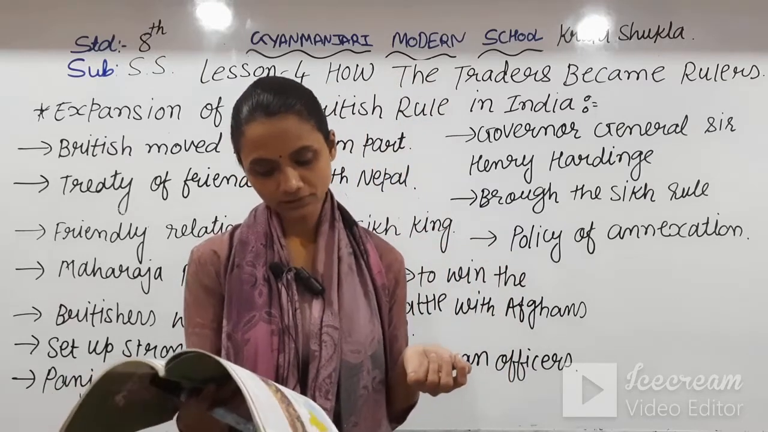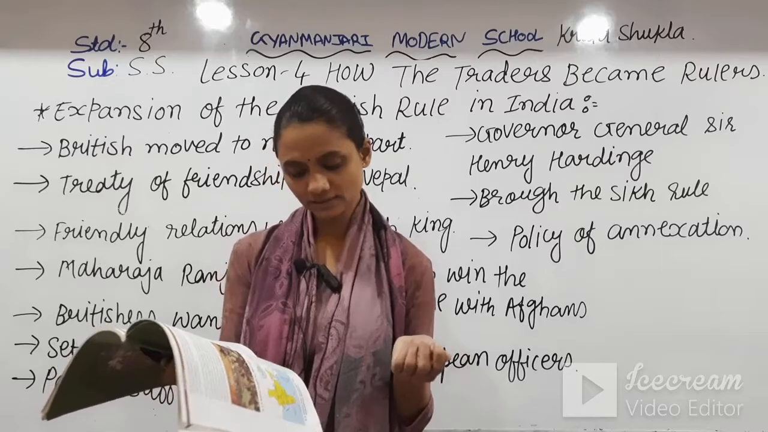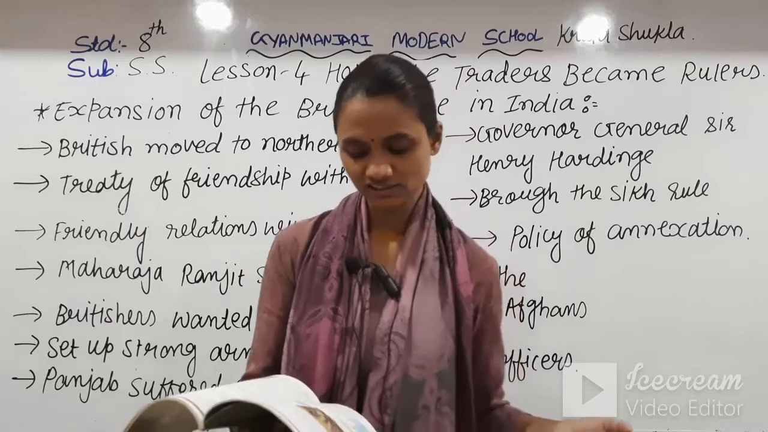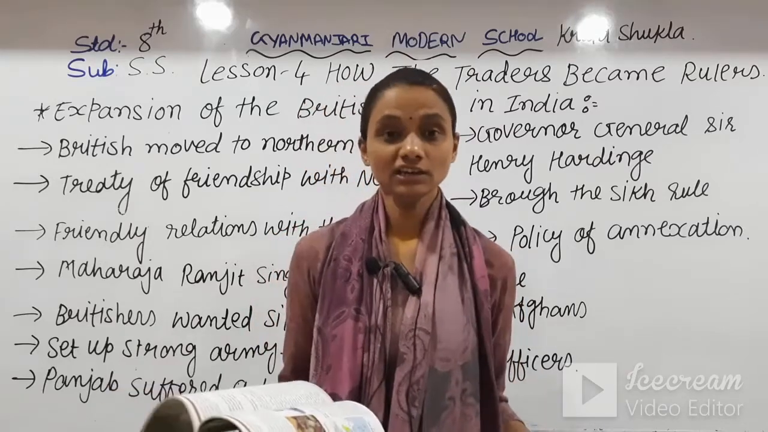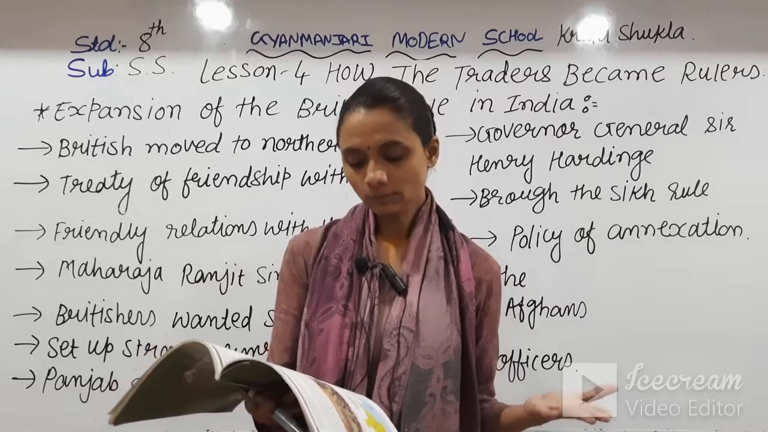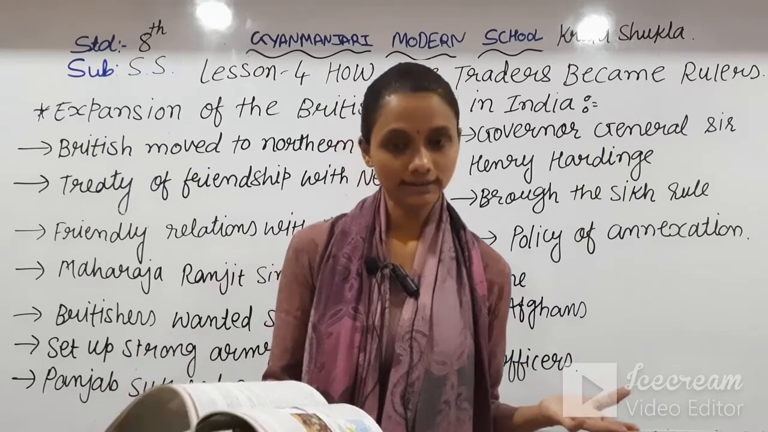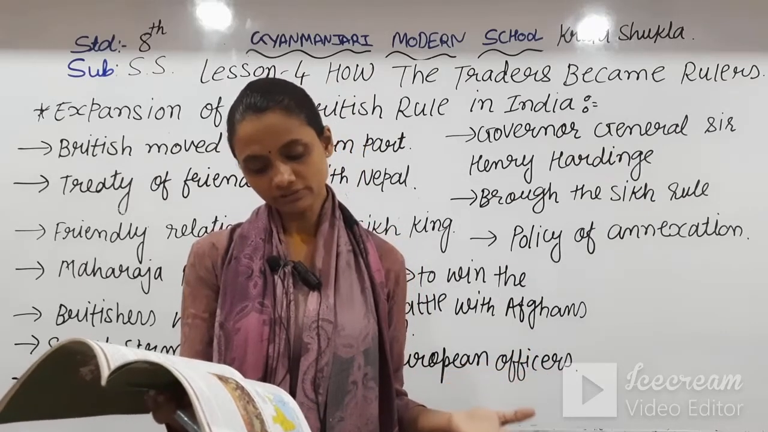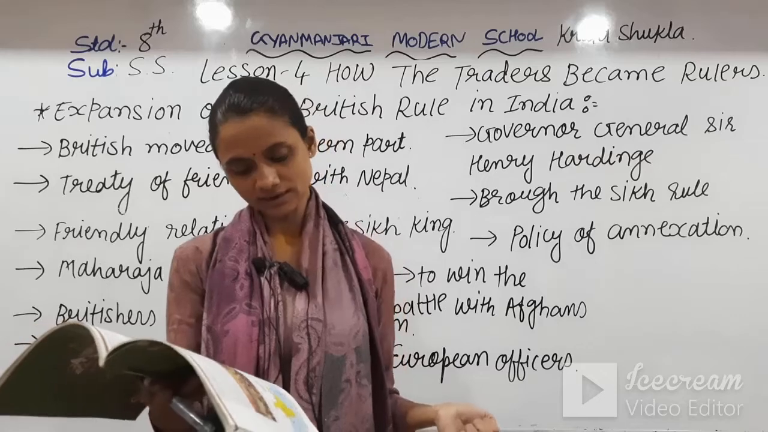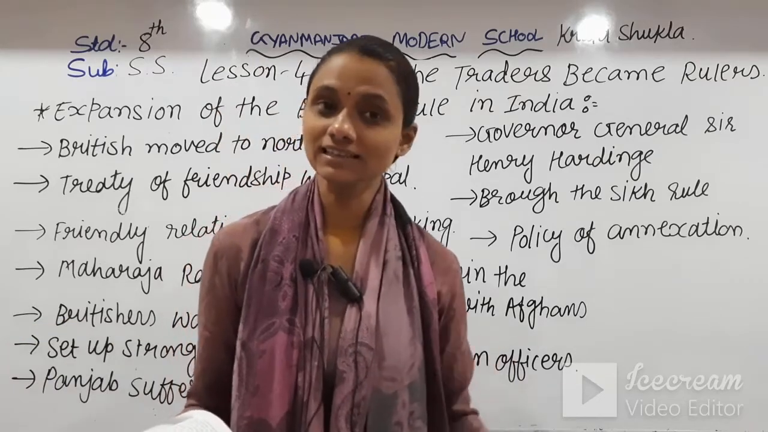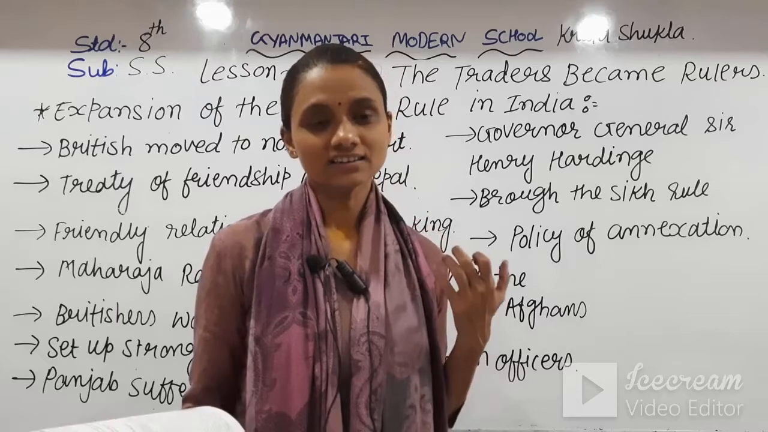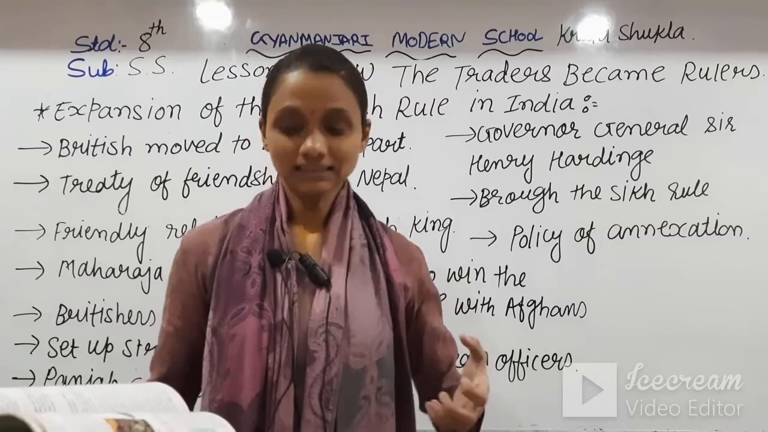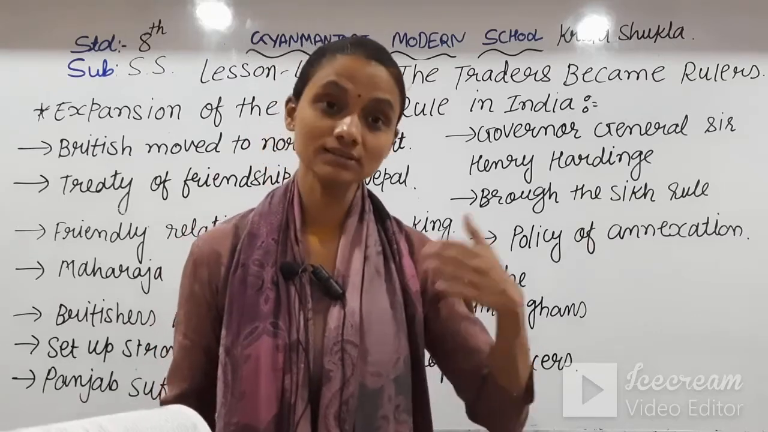Maharaja Ranjit Singh helped them to win the battle with the Afghans and establish their rule in Sindh. Here we get one character, a very powerful king, Maharaja Ranjit Singh. The British had an ambition to capture the Sikh kingdom, which was a very powerful kingdom, but they couldn't do so as long as Maharaja Ranjit Singh was alive.